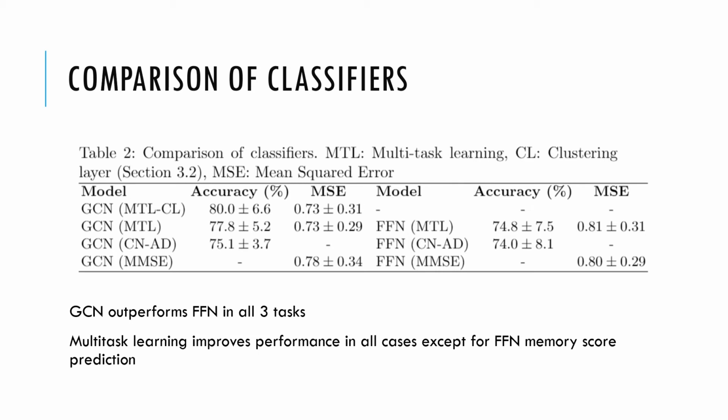Secondly, we also observe that multitask learning outperforms optimizing for a single task. You can see that multitask learning leads to 77.8% accuracy for disease classification as compared to only 75.1% accuracy if you simply do disease classification. Our last observation is that the addition of a clustering layer improves the accuracy from 77.8% to 80%, which serves as a quantitative validation of our subtypes.